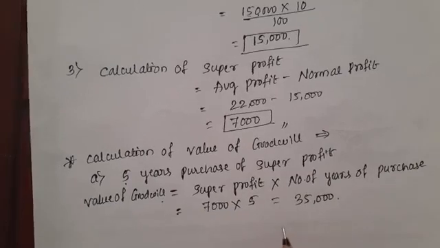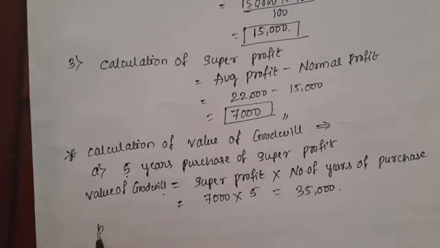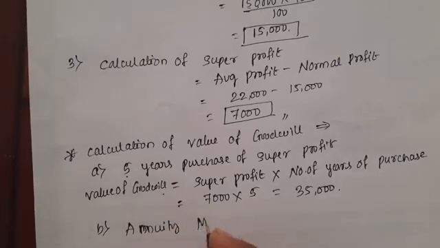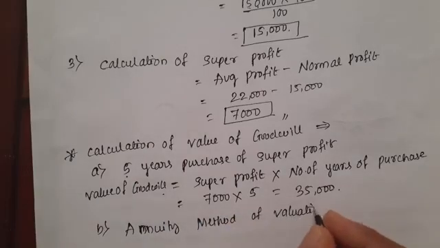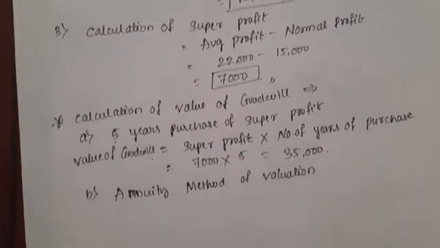The next one, the second, B, annuity method of valuation.